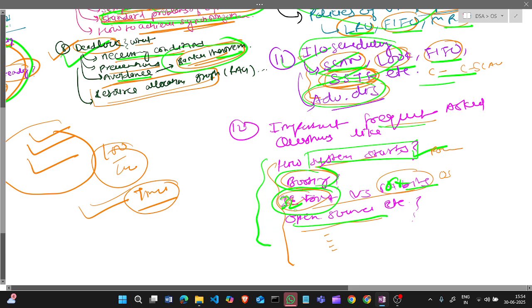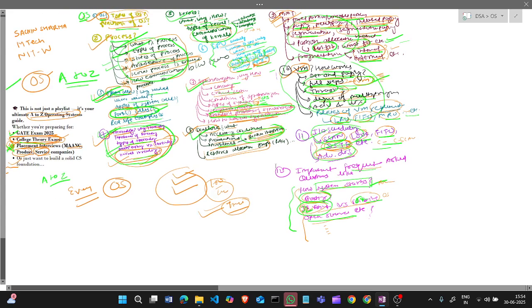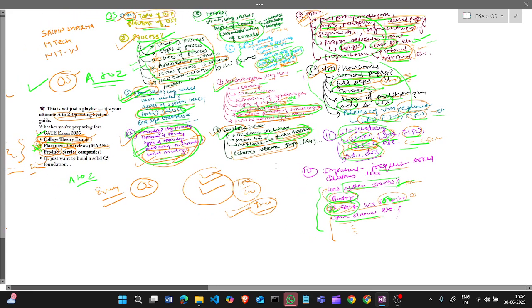Okay, so this is the theory, and this is the blueprint, or you can say the index, of what we are going to cover in operating systems. First is the operating system chapter, second is the process, third is the system call, fourth is thrashing, fifth is the kernel, sixth is CPU scheduling, seventh is synchronization, eighth is deadlock, ninth is memory management techniques, tenth is virtual memory, eleventh is IO scheduling, and twelfth is the extra questions, frequently asked questions. So believe me, everything we will cover in this series.